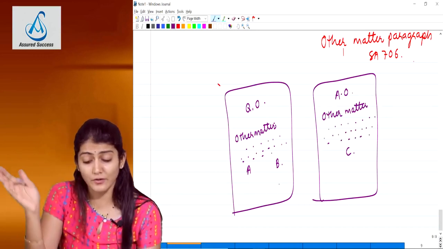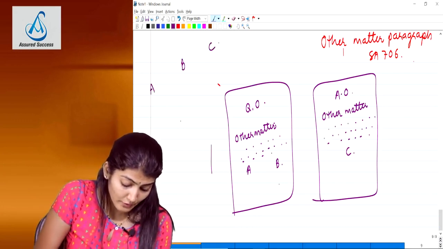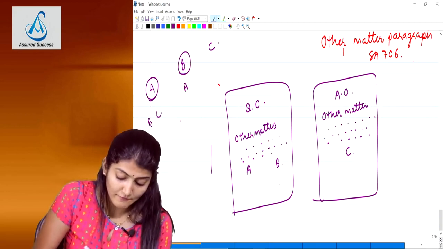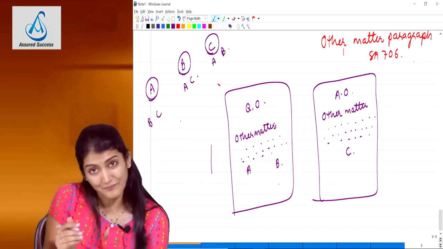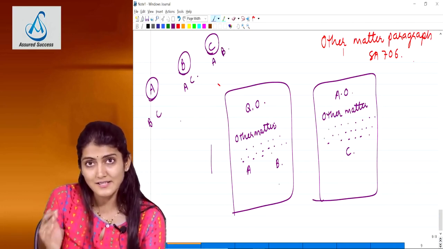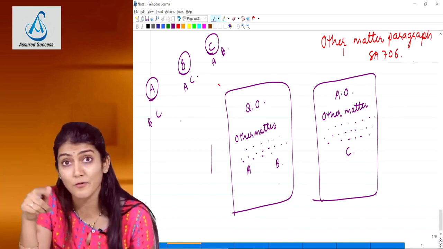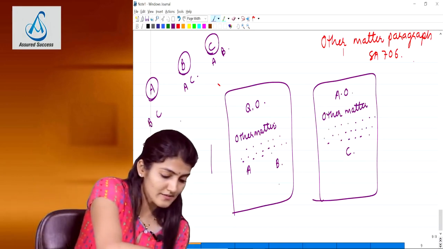So if there are 3 joint auditors and all 3 have different opinions, in the report of A there will be a reference to B and C, in the report of B there will be a reference to A and C, and in the report of C there will be a reference to the report of A and B. Are you understanding? So this was not there in the old standard. Other matter paragraph, you have to make a reference, not there before, no? Right, so that is the new thing which has come up.